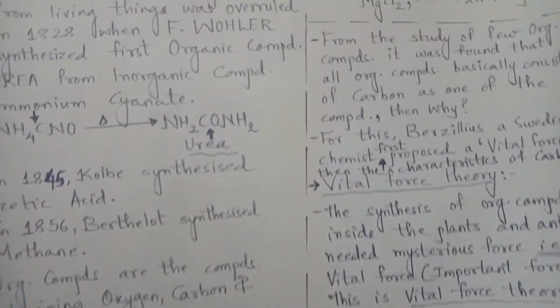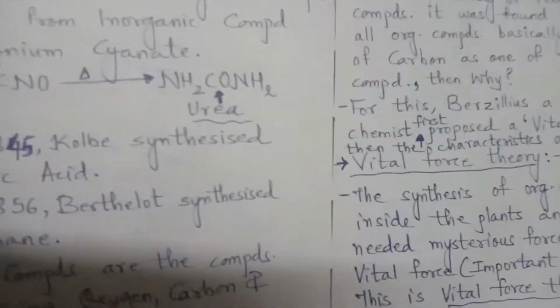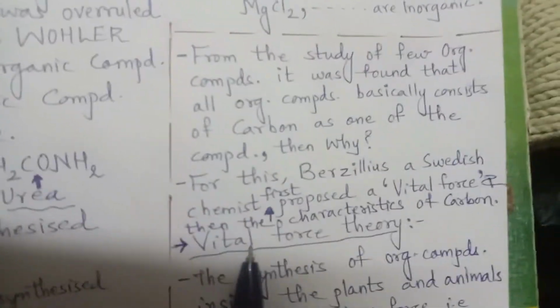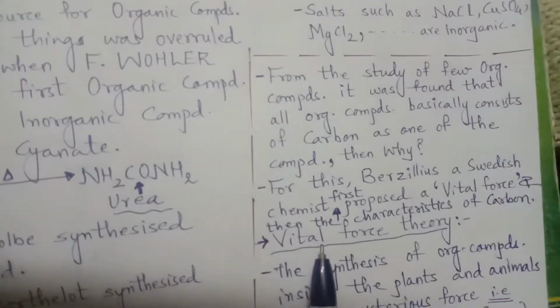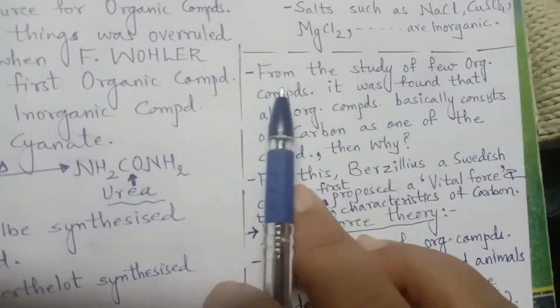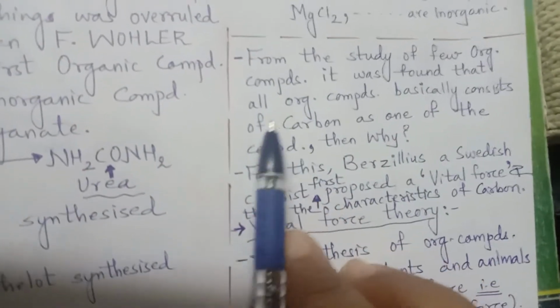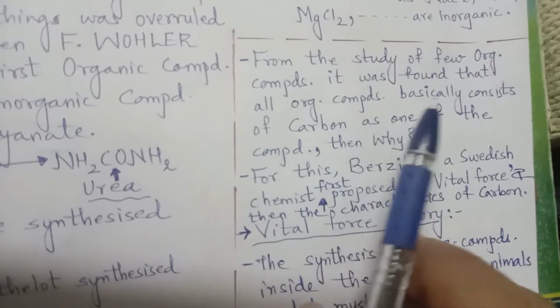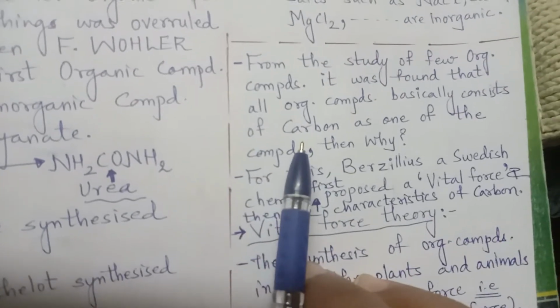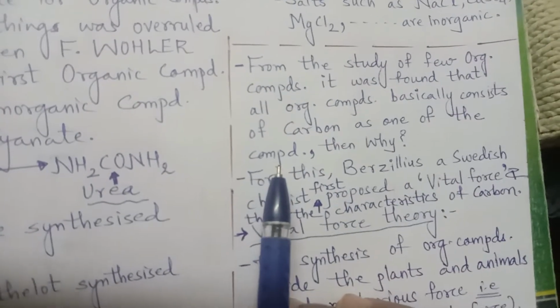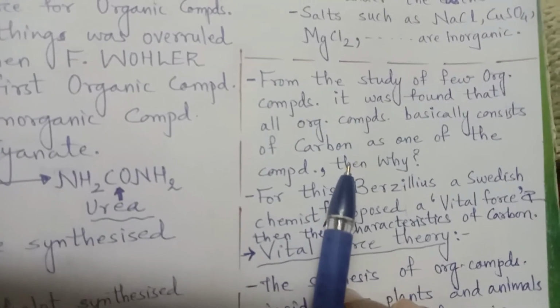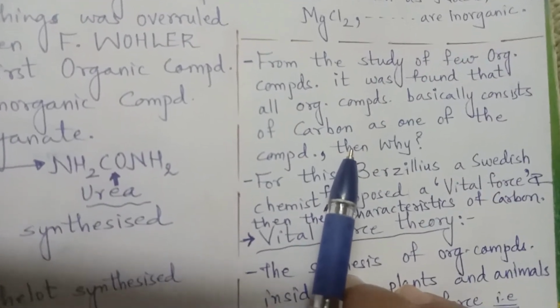As I told you, Kolbe, Wöhler, as well as Berthelot got the idea of synthesizing organic compounds. But how was it possible? From the study of a few organic compounds, it was found that all organic compounds basically consist of carbon as one of the elements. Then why carbon and not any other?